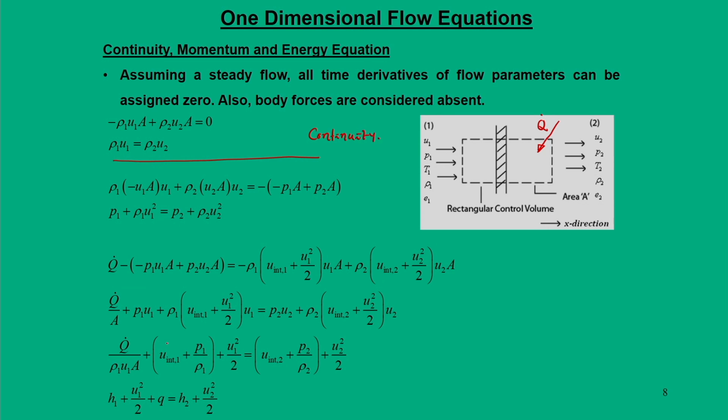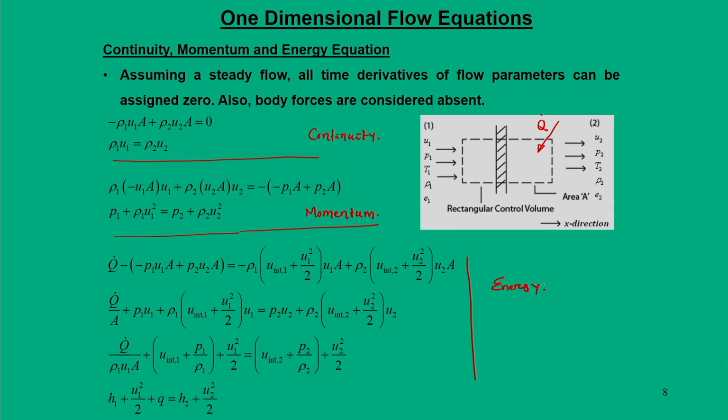Similarly, we can also derive the momentum equation, that is the second part of these equations. I think this analysis is simple, you just have to consider the nature of the forces here and simplify the equations. The momentum equation says that P 1 plus rho 1 u 1 square is equal to P 2 plus rho 2 u 2 square. And moving further, we come to the energy equation, and it is most important.